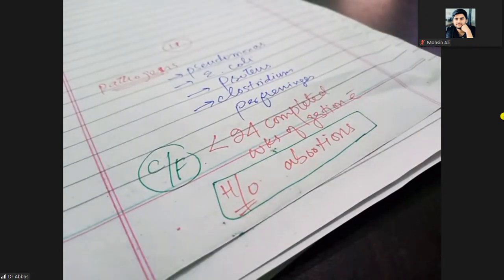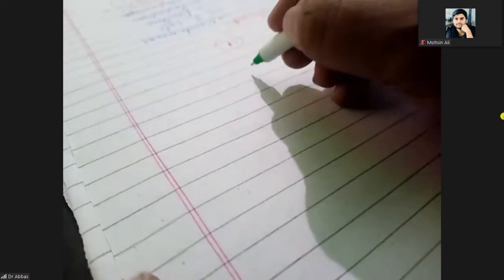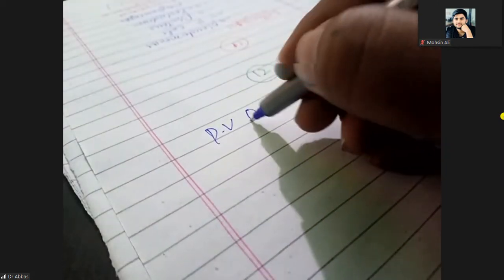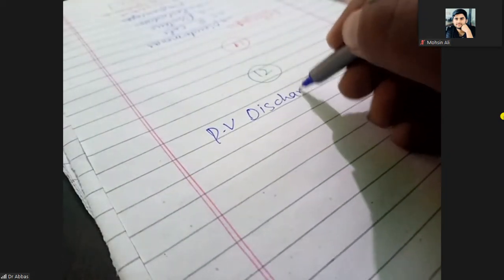It means abortion has already been done, and she will complain of some discharge from the vagina. She will complain of per vaginal discharge.